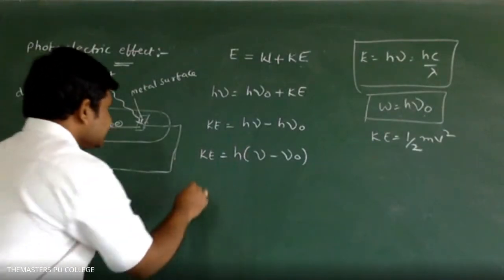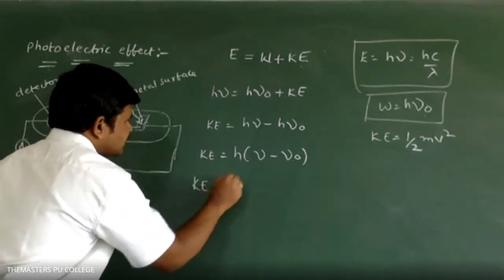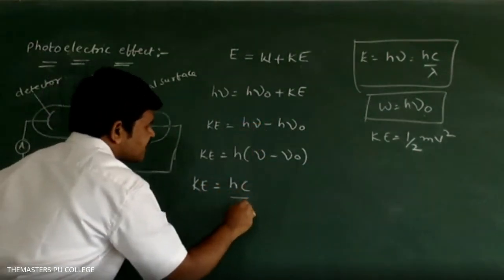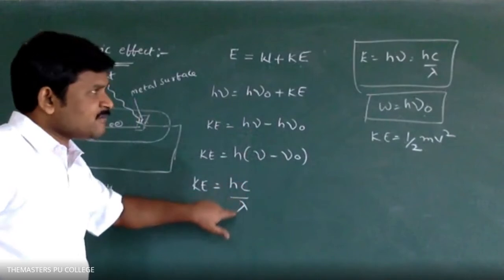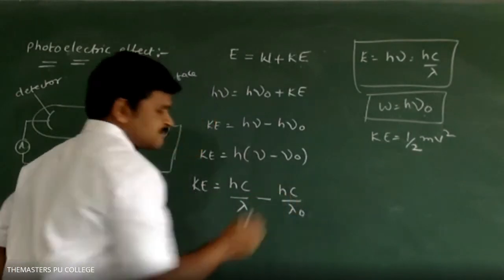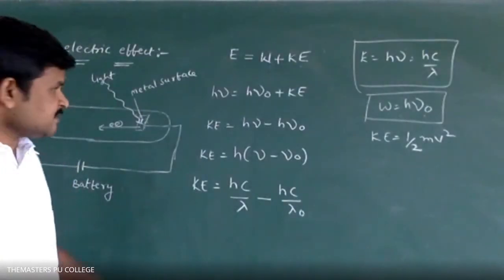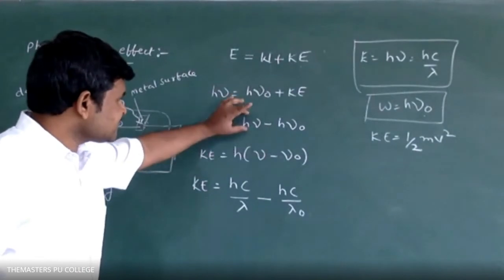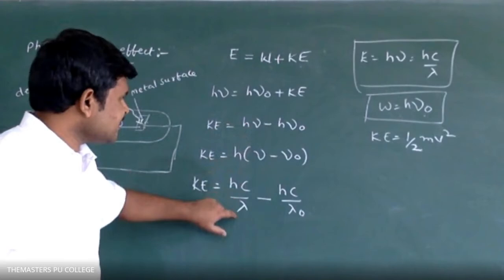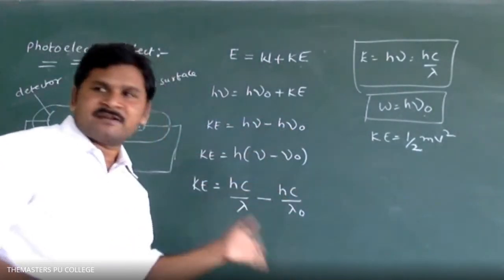Next, Ke is equal to H C by lambda, because nu means C by lambda, minus H C by lambda naught. This is also possible, but I am considering this one. H nu means C by lambda, nu naught means C by lambda naught.